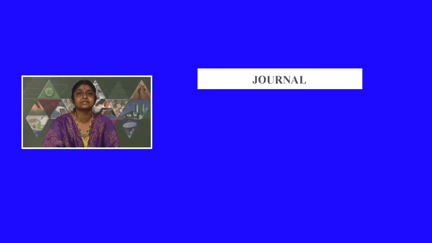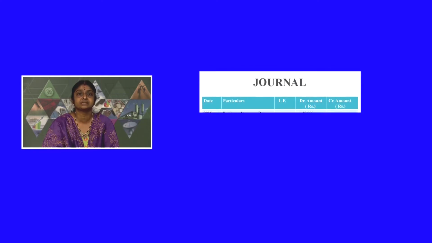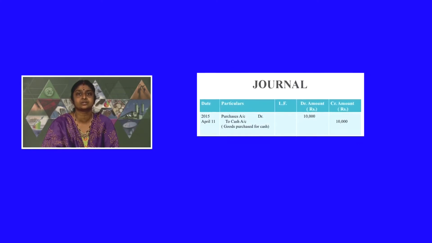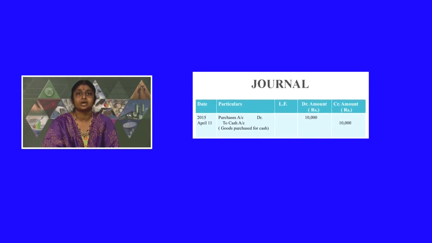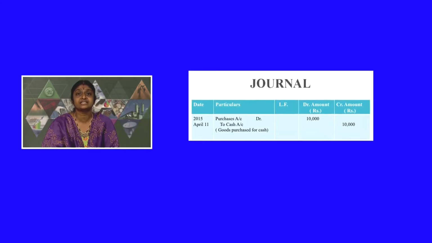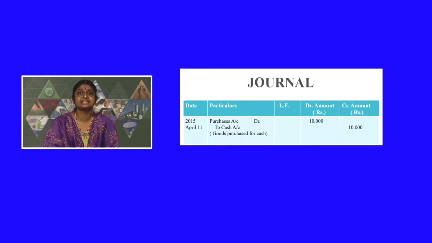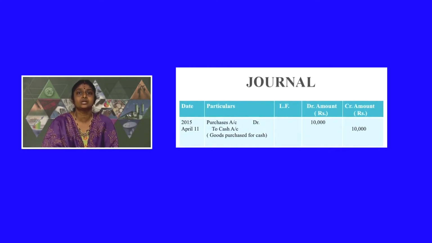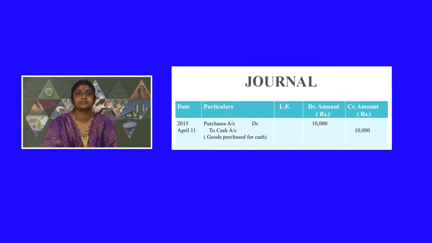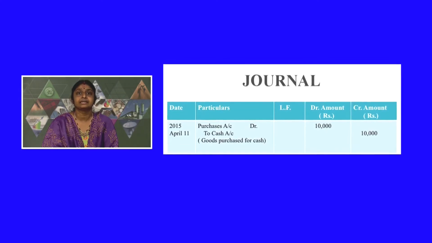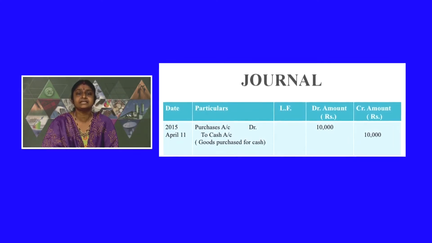Following are the steps taken for the preparation of the journal. For that, first we have to identify the accounts of an accounting transaction. For example, if the transaction is goods worth rupees 10,000 are purchased for cash, then purchases account and cash account are the two affected accounts.